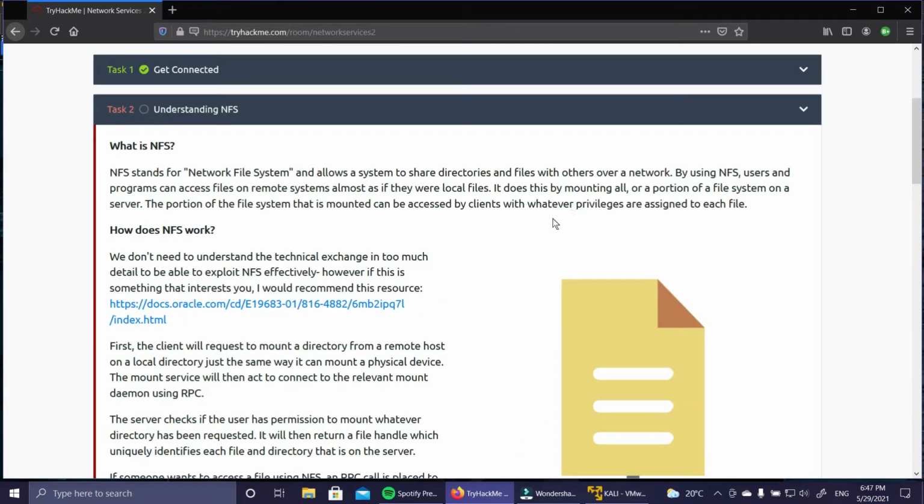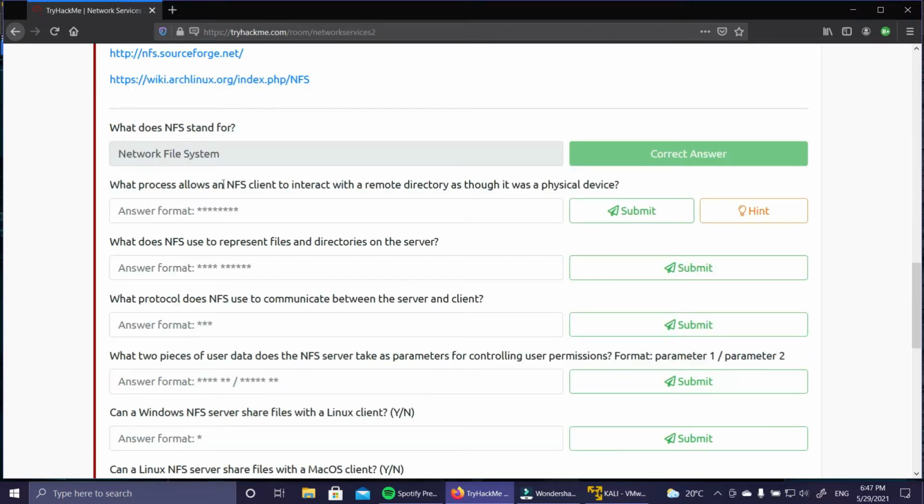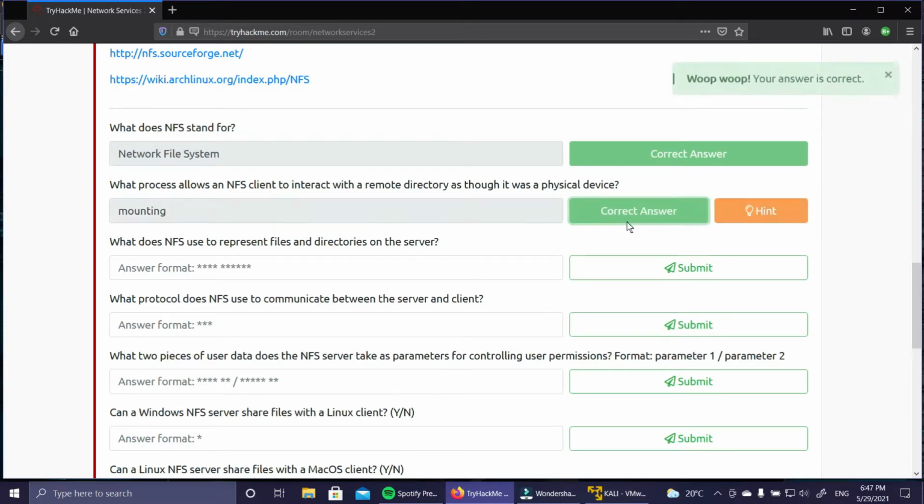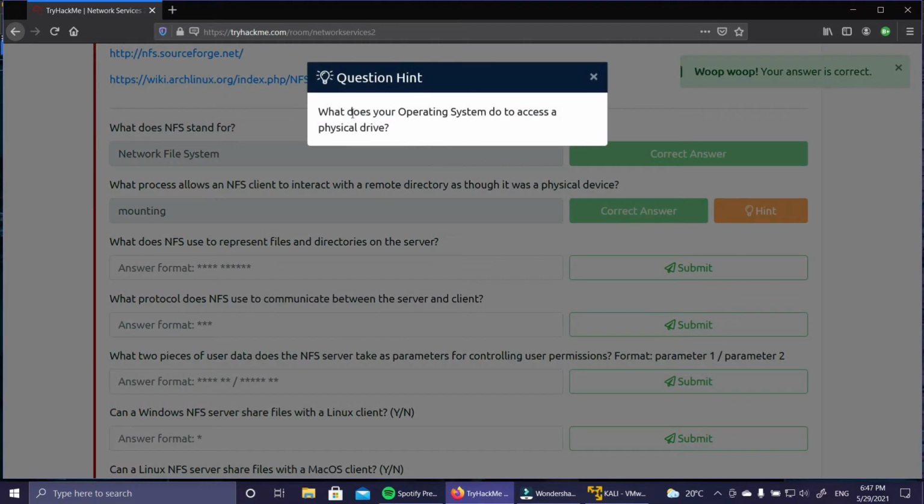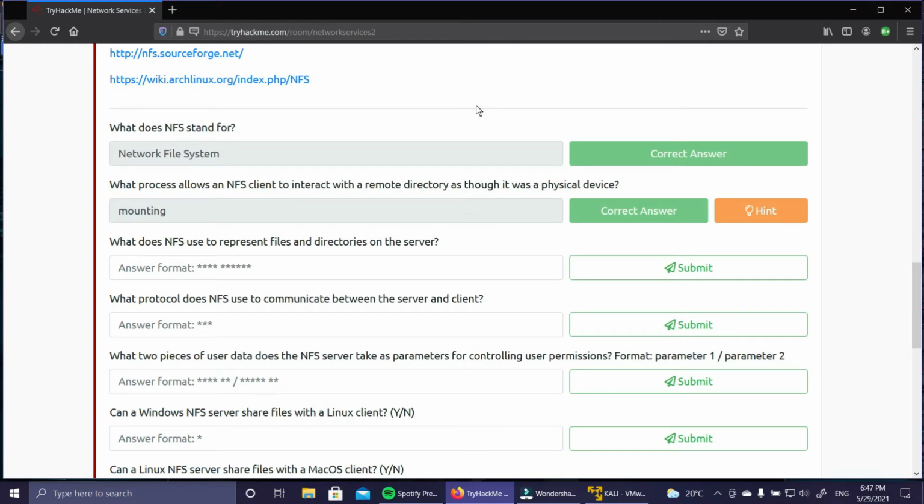If you study a bit, it says it does this by mounting all or a portion of a file system onto the server. So mounting is the process through which you allow the NFS client to interact with the remote directory. Mounting will be the answer. And if we go to the hint also: what does your operating system do to access a physical drive? It's mounting. We mount a physical drive to a system, then we can access that, like a local directory, C, D, E, anyone.